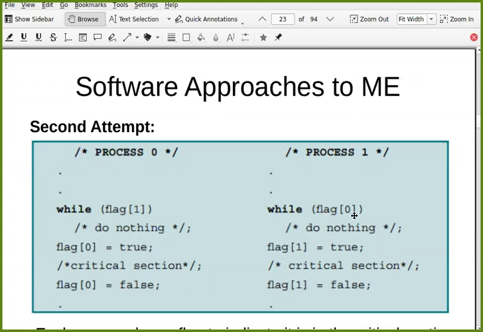And now process 1 checks flag 0, which is also 0. So this has read flag 1 equal to 0. This has read flag 0 equal to 0. Now this process 1 switches after executing this instruction and process 0 comes. So what it read in the last instruction, it read that flag 1 was 0. So now it is directly going to do this. It will set flag 0 equal to true.